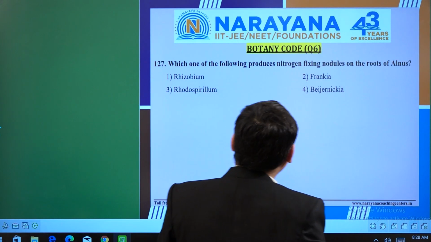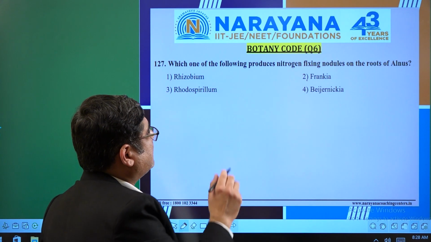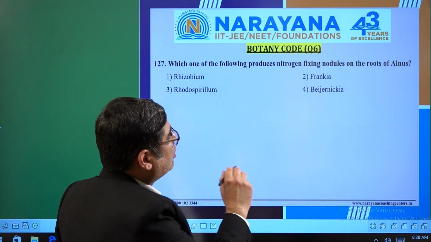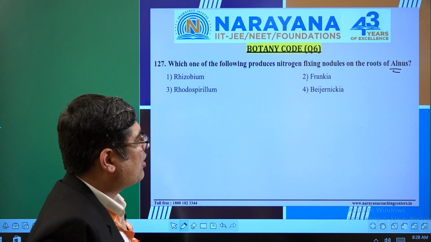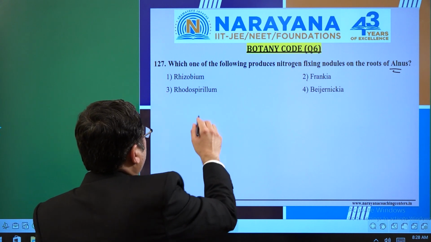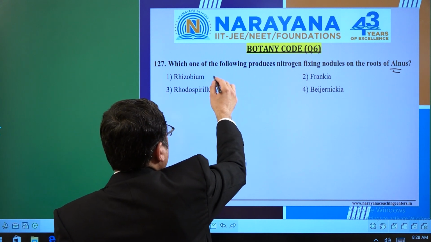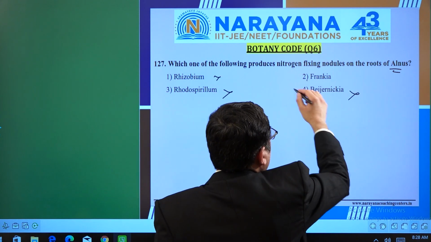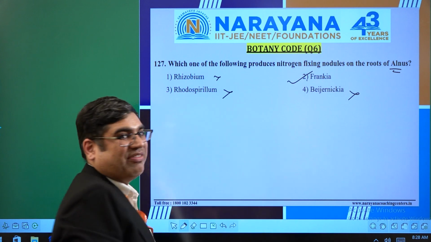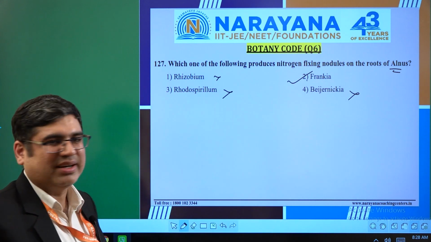We move on to the next. Which one of the following produces nitrogen fixing nodules on the roots of Alnus? You know it is a non-leguminous plant. It is a dicot basically. So if you come across Rhizobium, no, not at all. Rhodospirillum, no, not at all. Bacillus, not at all. Answer is simply the Frankia. It is of course an NCERT based question.